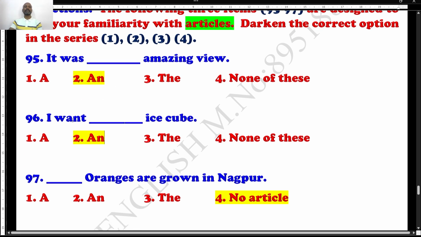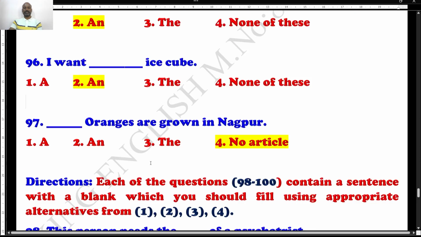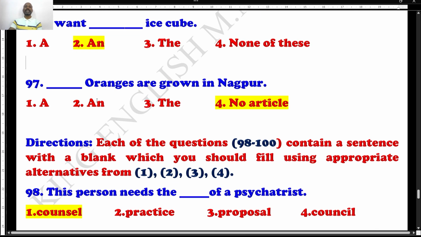Question number 96. I want dash ice cube. Students, ice cube has a shape and it sounds with a vowel, so "an ice cube" is the right answer. Question number 97. Dash oranges are grown in Nagpur. Students, it is not "an orange". If the singular orange was given, I could have written "an", but a plural is given, so there is no article for this is the right answer.